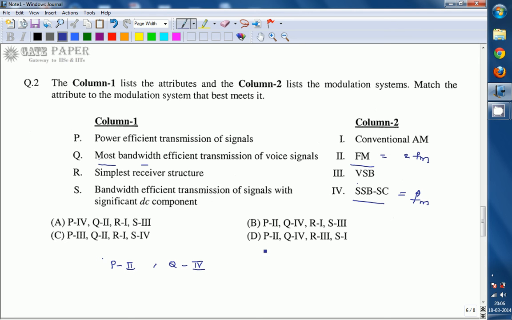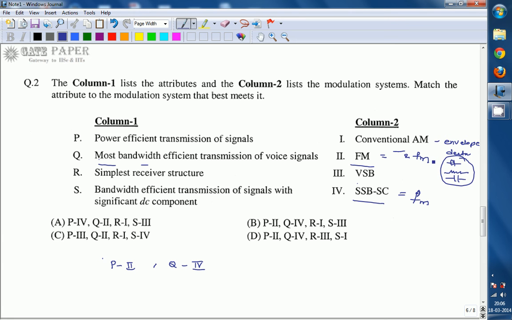Next, simplest receiver structure. Here conventional AM, FM, VSB and SSBSC are there. For conventional AM, the detector used is the envelope detector. This envelope detector contains only one diode, a resistance and a capacitance. Very few components are required for the conventional AM receiver, so that is a very simple structure.